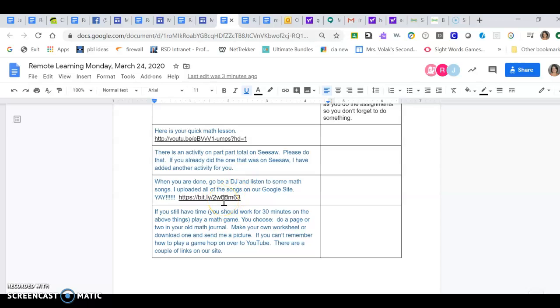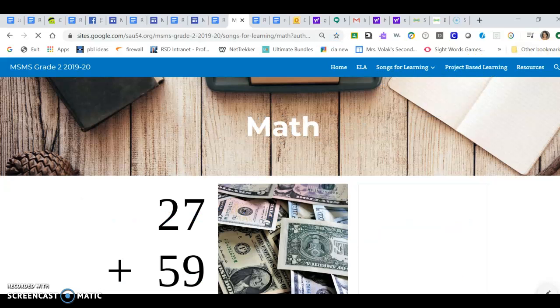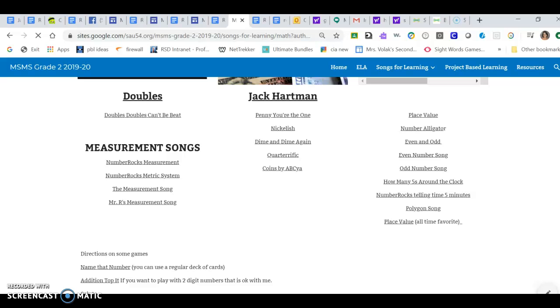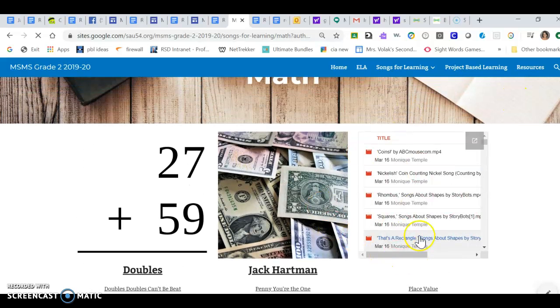Again, this is going to take you back to the Google site. And when you're in the Google site, you're going to go to Songs for Learning, and this time in the math department. All the way towards the bottom. Oh, I'm just kidding. That was on the bottom last time. Here are all of the songs for math. There's a lot of them.